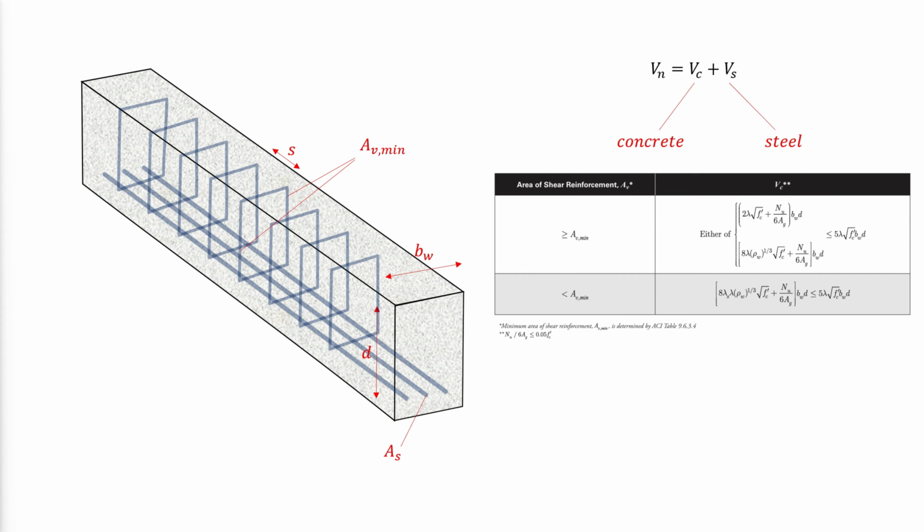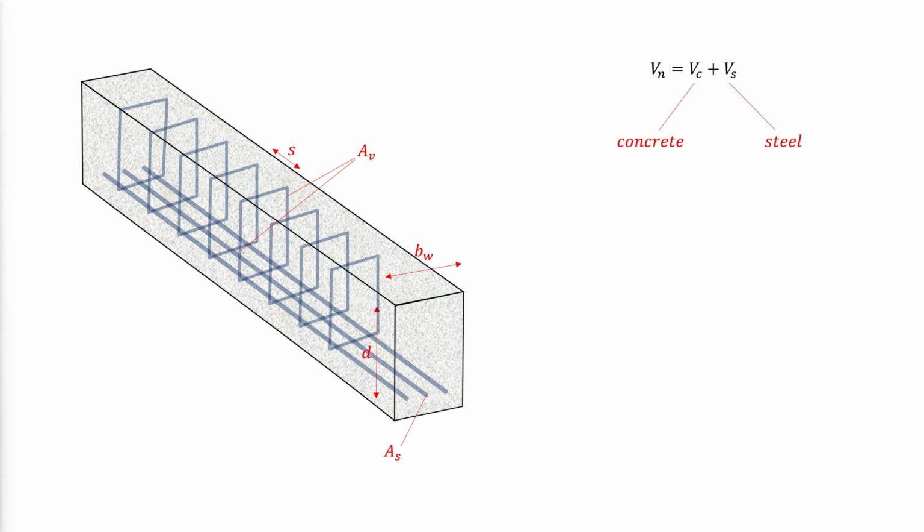The factor lambda s is required to account for the fact that the concrete shear strength does not increase proportionally to the depth. The term rho w is equal to the area of the flexural reinforcement As divided by bw times d. To minimize the likelihood of diagonal compression failure, the cross-sectional dimensions of the section must be selected to satisfy ACI equation 22.5.1.2.